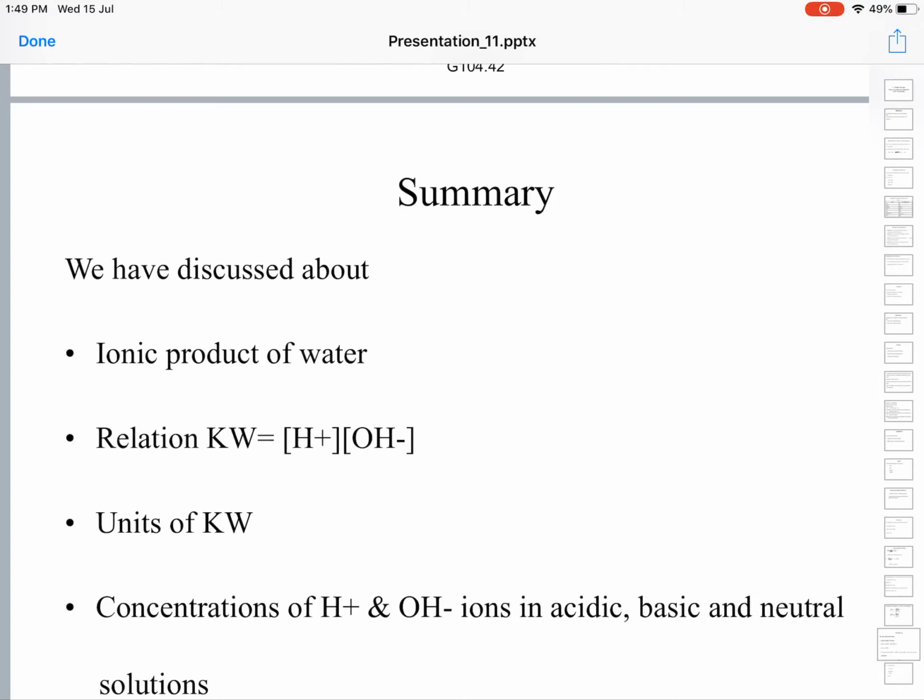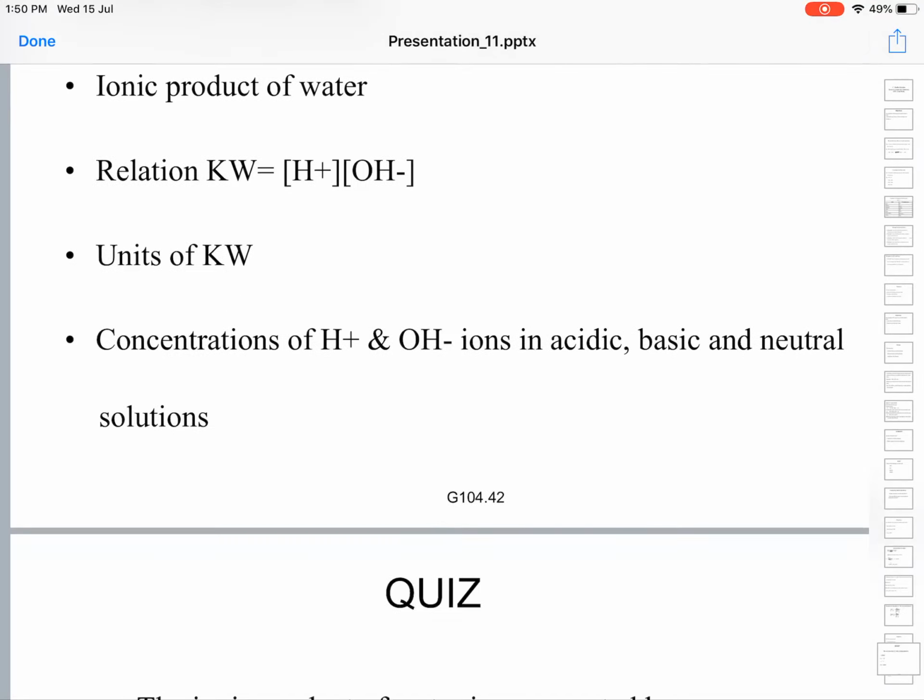In the whole class, what have we learned? We have learned the Bronsted-Lowry theory and its limitations. Likewise, we have also learned Lewis theory and its limitations. We have learned the concept of conjugate acid base pair and seen the examples. We have also seen the Lewis theory and neutralization. Lewis theory cannot explain the strength of acids and bases. And we have also learned about the ionic product of water.